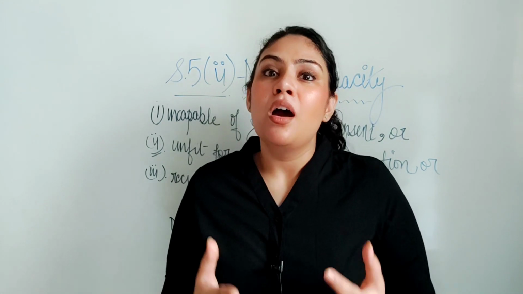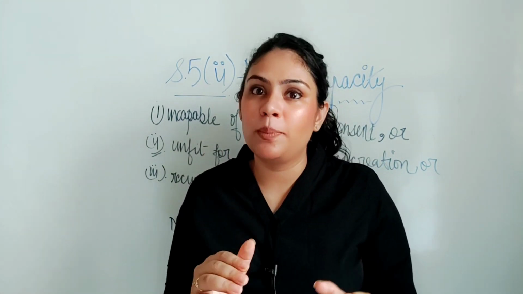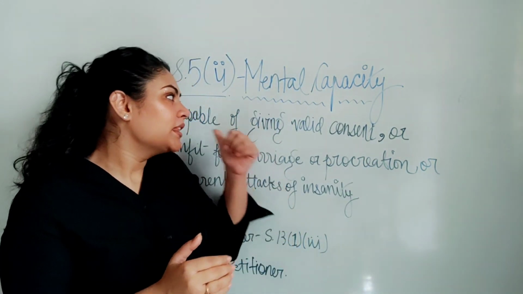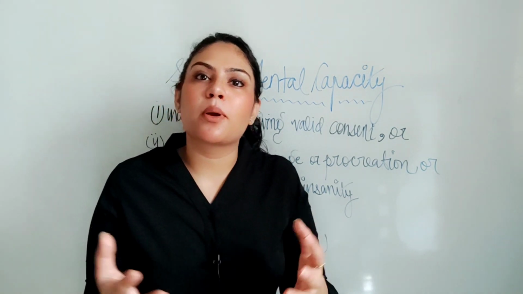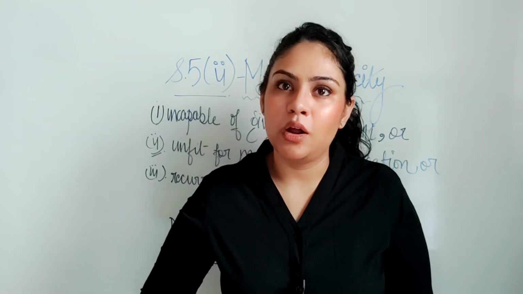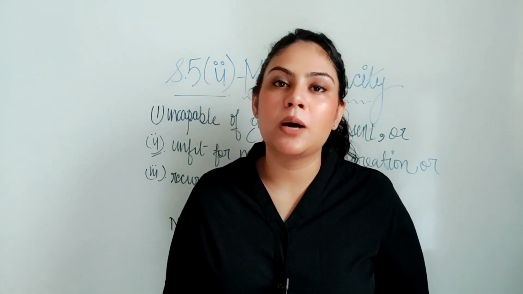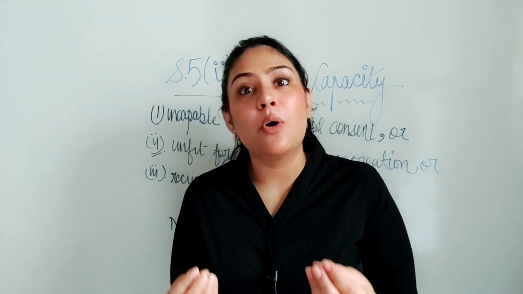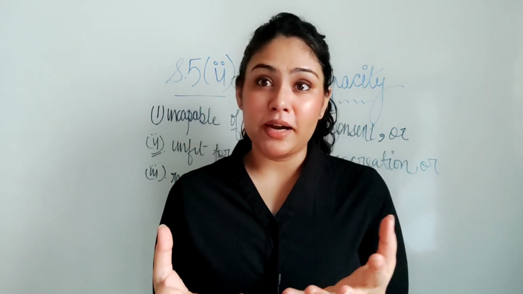So Section 5 Clause 2 says that at the time of marriage, neither party should be, first condition, incapable of giving a valid consent because of what? Unsoundness of mind. Always keep in mind that this first condition is talking about being incapable of giving a valid consent just because of unsoundness of mind. So please pay attention here.